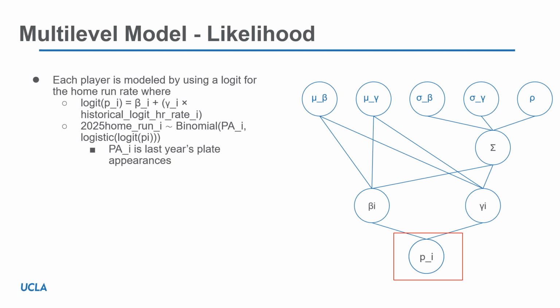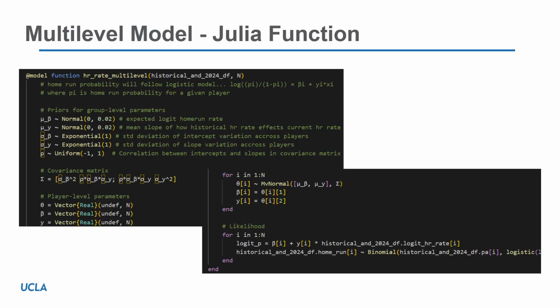Again, with beta sub i being a baseline home run probability and gamma sub i being how strongly their past home run rates might influence their current home run rates. This next section shows how we put together everything in the multi-level model together in Julia.